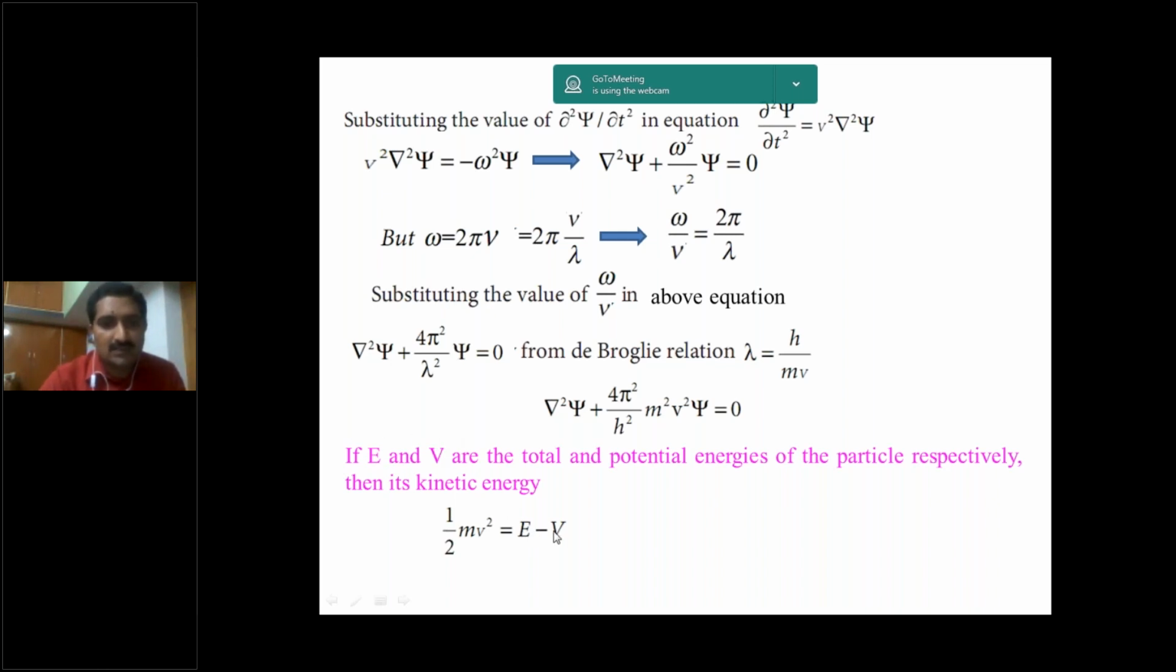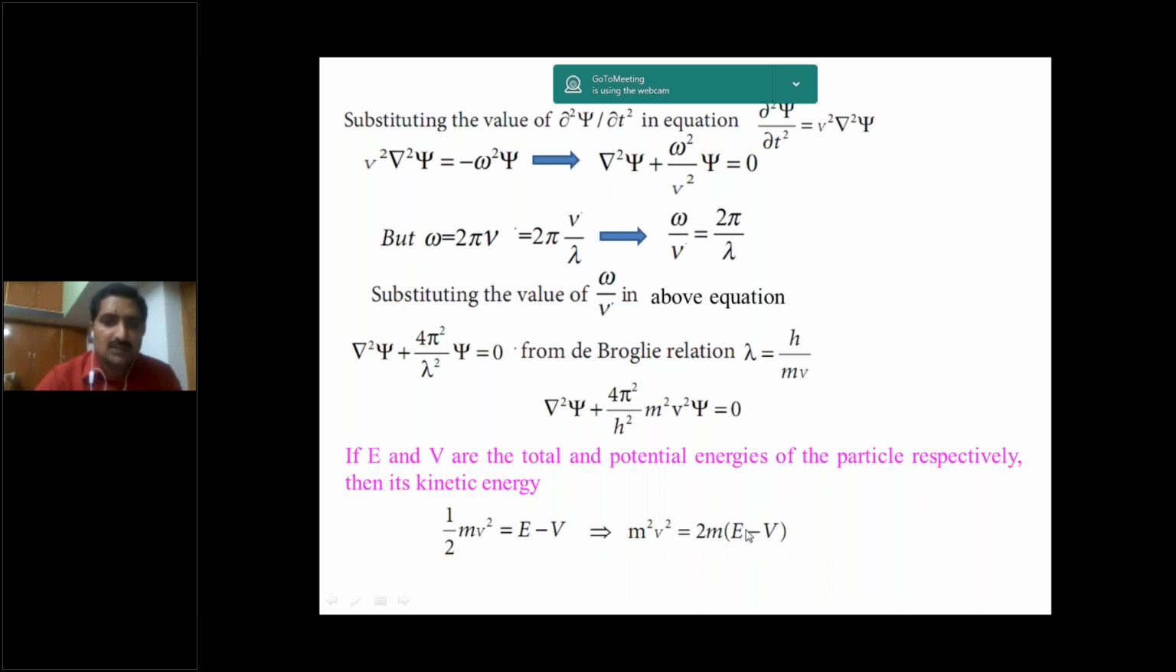So total energy minus potential energy is kinetic energy. So kinetic energy is half mv square. What is m? Mass of the particle in the matter wave. What is v? Velocity of the particle in the matter wave. So half mv square is equal to E minus V. We can write mv square is equal to 2 into E minus V. We can write m square v square is equal to 2m into E minus V.